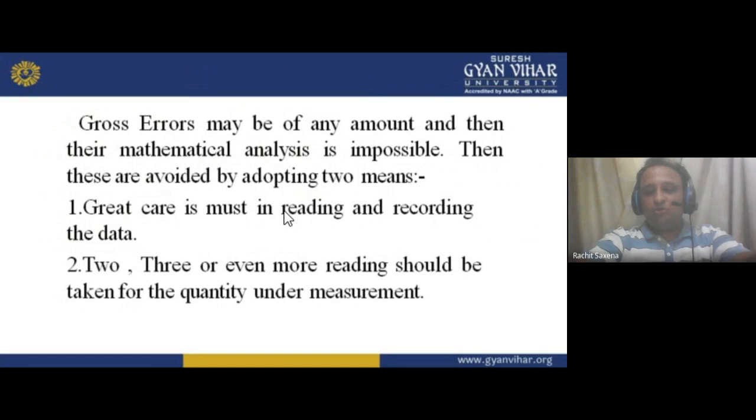Two, three or even more readings should be taken for the quantity under measurement. So two or three readings you have to take, or even more, because if you do not take more readings, what will happen? The measurement will not be correct, and you will not get the actual reading. Errors will be there. I hope you understand this.